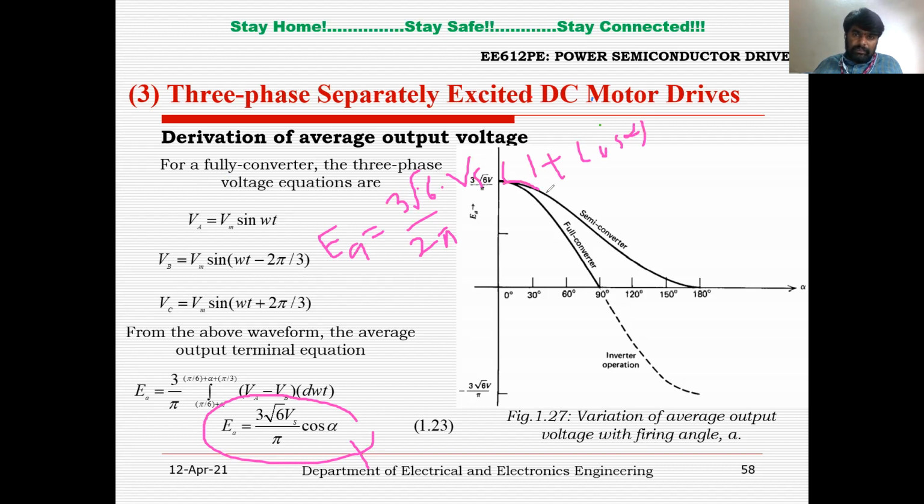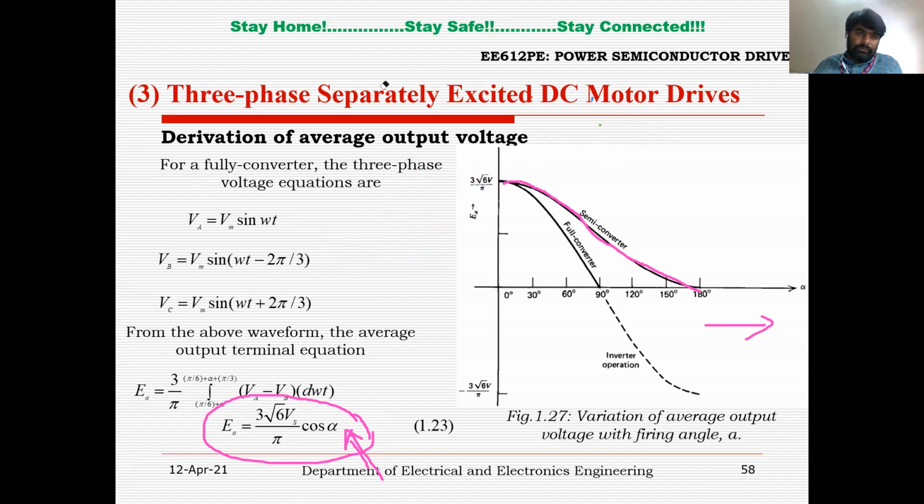And you can see the variation of the average output voltage for semi-controlled converter with the firing angle alpha for this expression. Now we are going to see the variation of EA for fully controlled converter. If alpha equal to 0 degrees, cos 0 is 1, it will be 3 root 6 by pi into Vs, the same as semi-controlled converter. That is why both the converters are starting from this particular point, right?